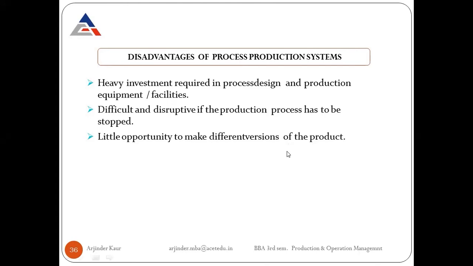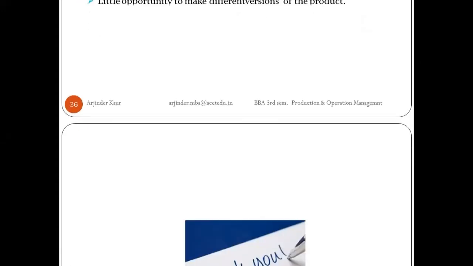So variety cannot be produced. Even the variants of the same item cannot be produced. It can be used to produce only a single item.